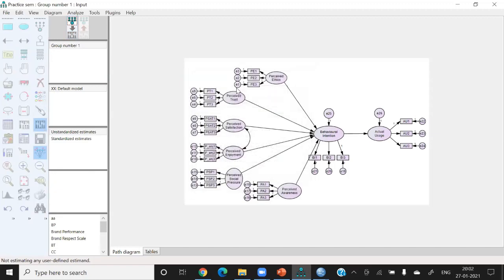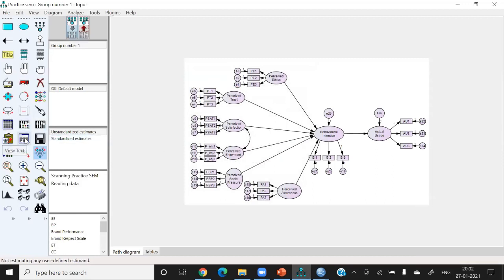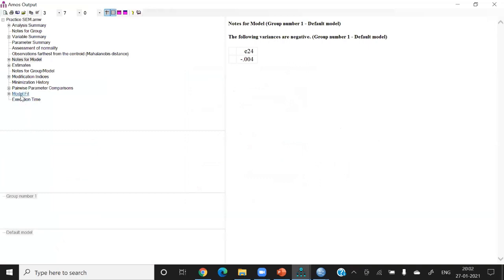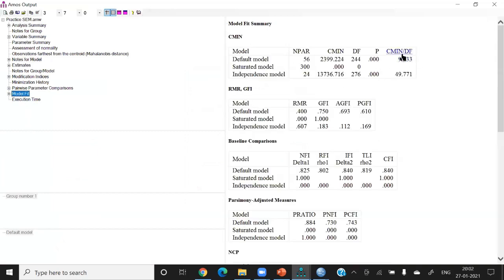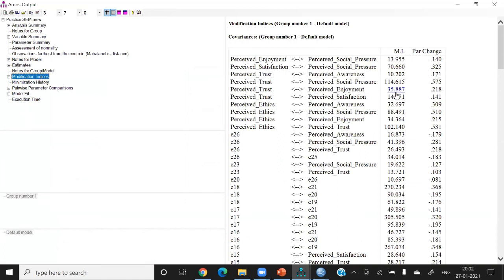This modification will improve the model fitness. Now you can see that earlier it was 10, now it is 9.8, and the other indices also increase, but still we are having a problem. Again, go to modification indices. Now the highest is, you can see, 270 or 355. This is very dangerous. Error number 17 and error number 20 are showing 305, which is very high.